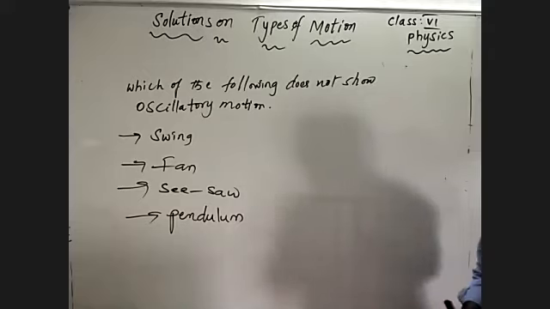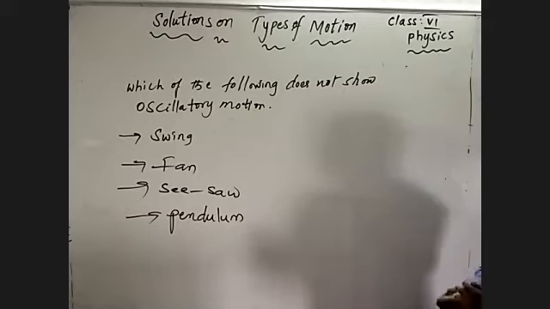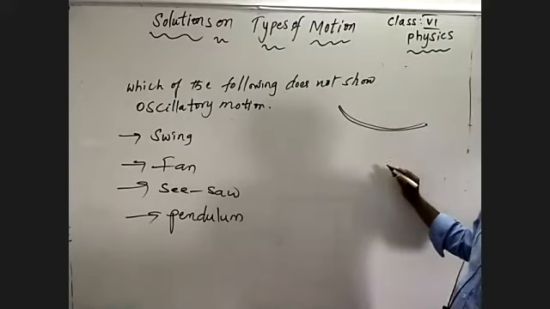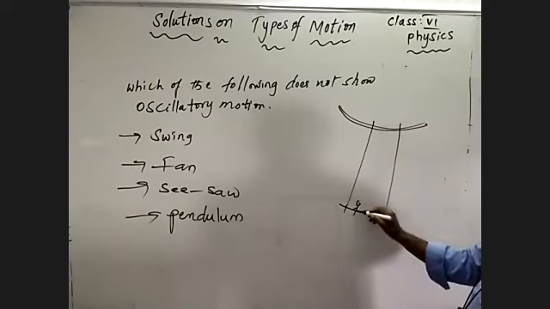See here, a cradle. The cradle can move from one end to another end. Suppose this is a branch of a tree and this is a cradle. So a person starts.